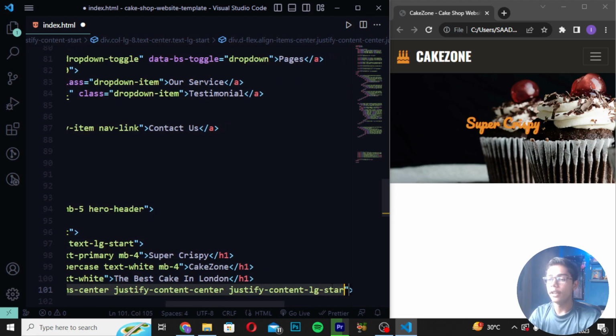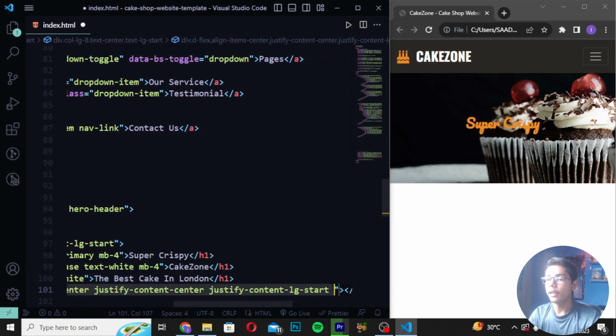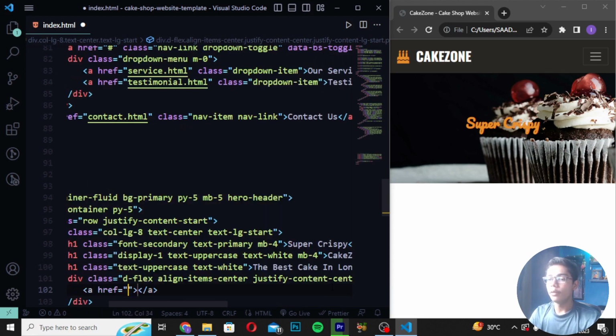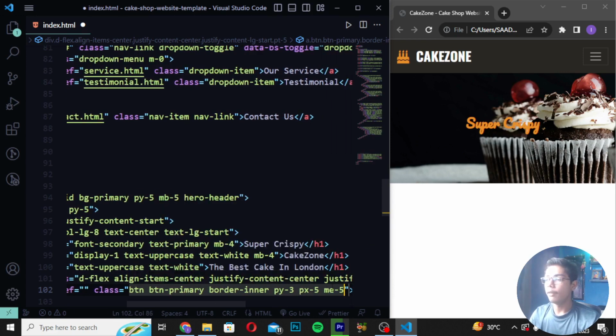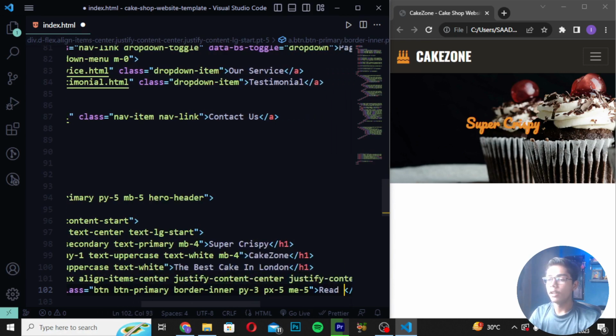Then you have to write justify content lg start like this and write pt5. Now you have to create a tag, and here I will be writing class as btn primary. And then when you've written this, you have to create border, and I will be writing border inner py3 px5, and I will be writing me5. Then you have to create read more.